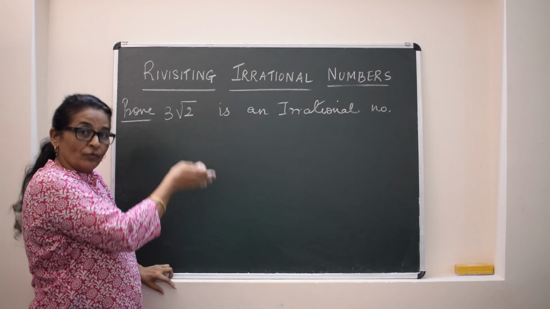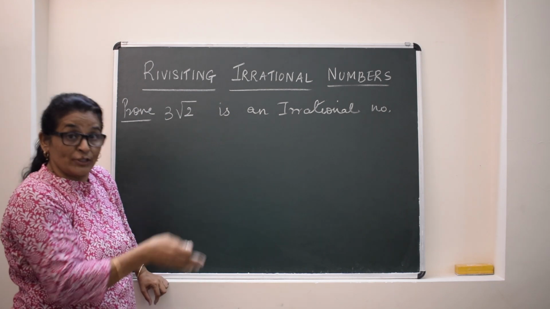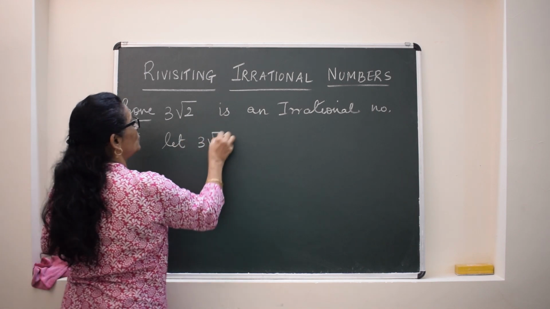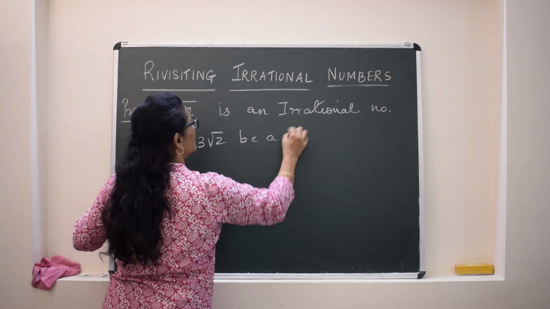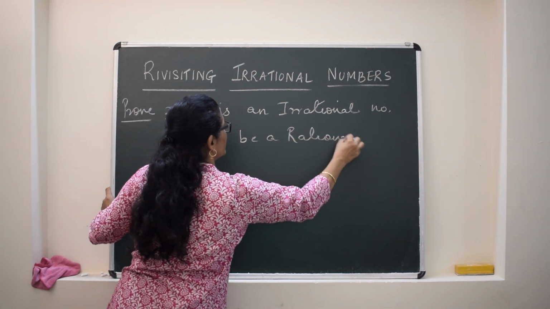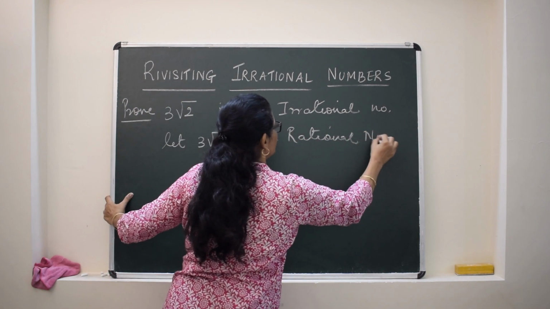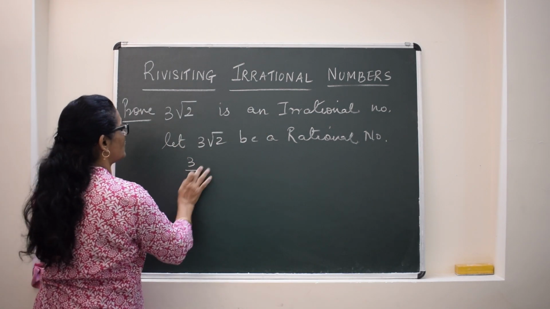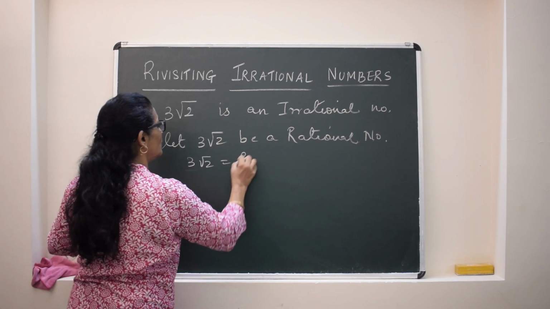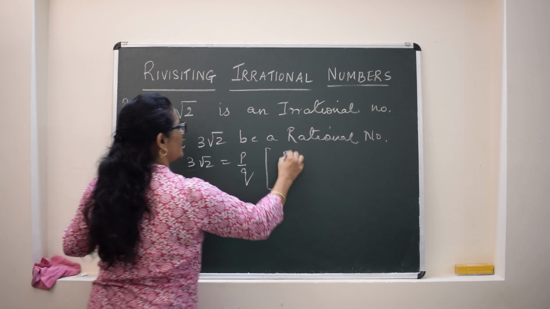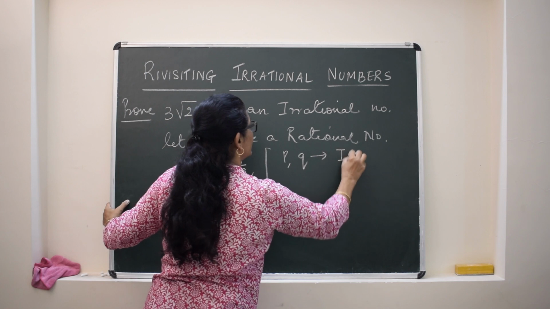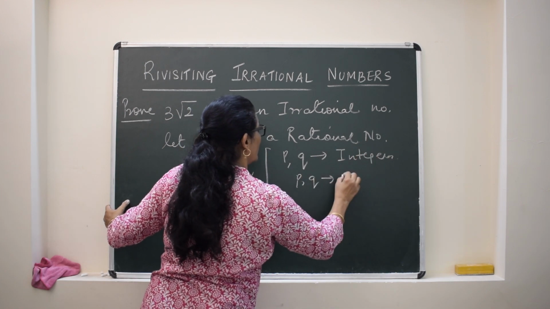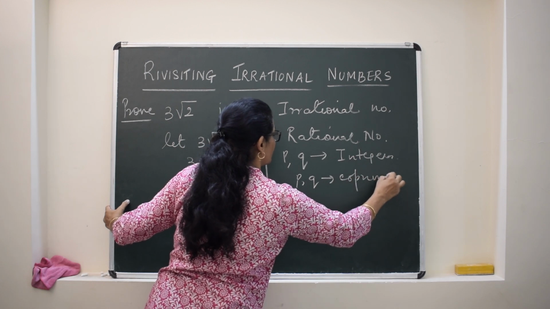We will prove it by the method of contradiction. We will assume, let 3 root 2 be a rational number. Now, when we say this is a rational number, we will equate it to P by Q. Conditions are the same. P and Q are integers, and also P and Q are co-prime.